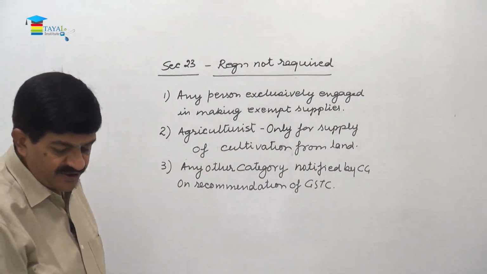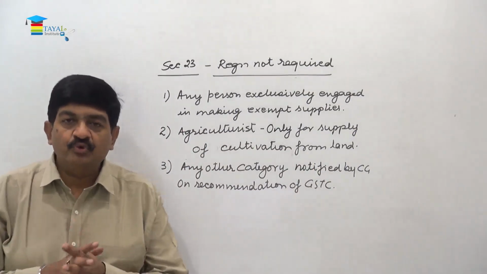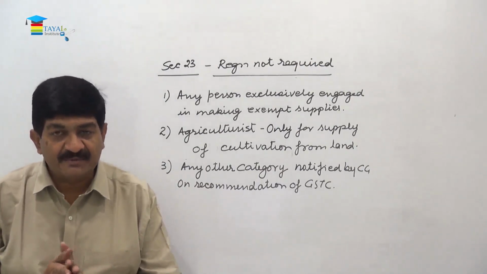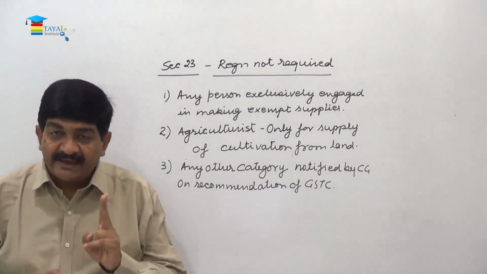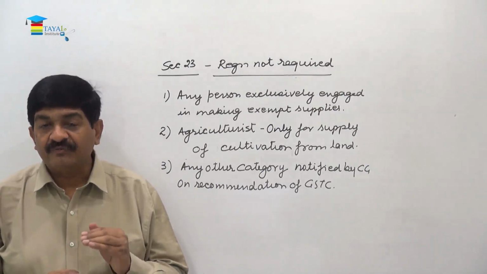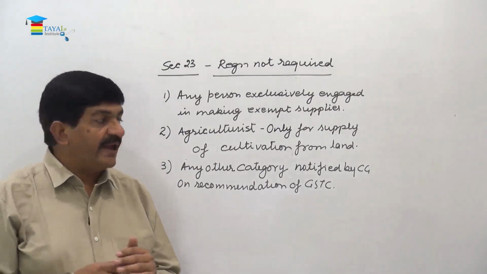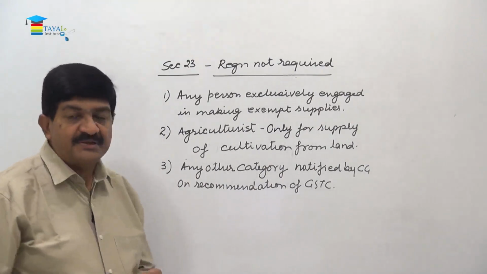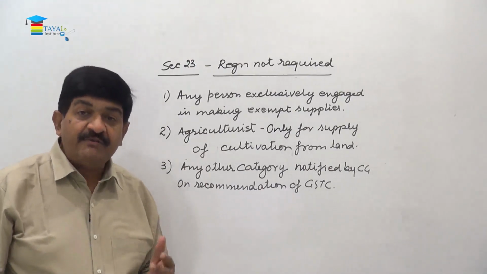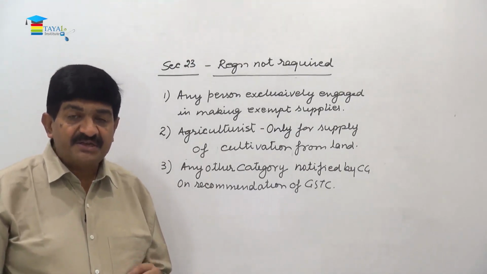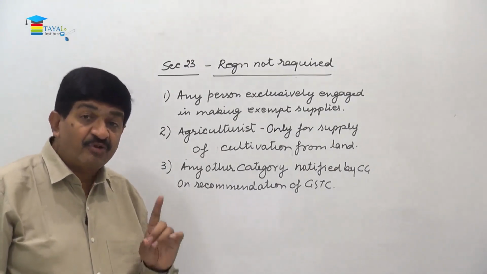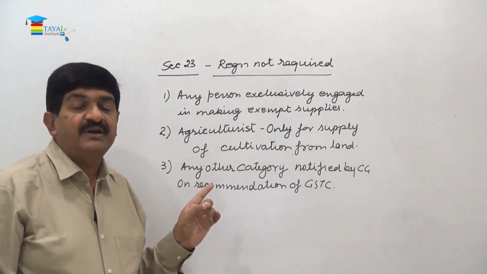So section 23 is saying that 3 categories of people do not require registration. Number 1, exclusively engaged in making exempt supplies. Number 2, agriculturist, but agriculturist is exempt only in relation to supply of cultivation from land. And third category is any other category which is notified by the central government on the recommendation of GST Council. Now section 24, that says certain persons who are making supplies are necessarily required to be registered irrespective of the turnover, which is referred under section 22.